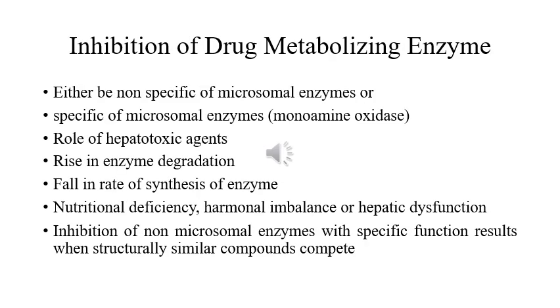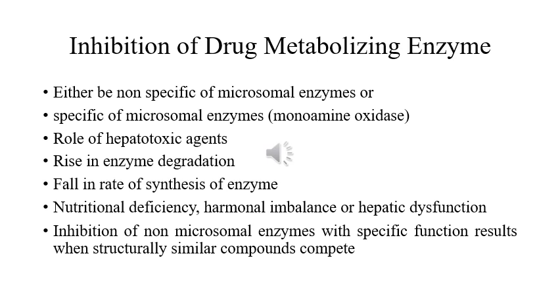Inhibition of drug metabolizing enzymes. Contrary to metabolizing enzyme induction, several drugs or chemicals also have the ability to decrease the metabolizing activity of certain enzymes, and this process is called enzyme inhibition. Enzyme inhibition basically falls under two types. It can either be non-specific of microsomal enzymes, number one, or it is specific of some non-microsomal enzymes. If it is specific of non-microsomal enzymes, the examples would be monoamine oxidase or aldehyde dehydrogenase.